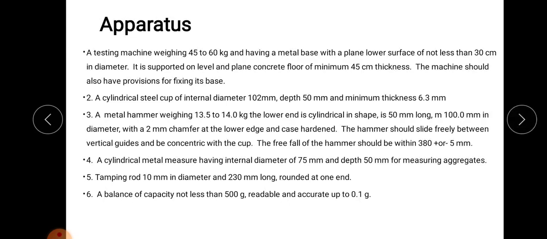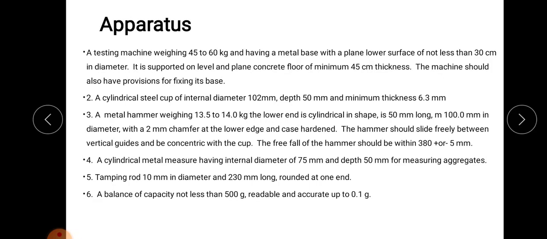The apparatus for this impact value test is a testing machine weighing 45 to 60 kg, having a metal base with a plain lower surface of not less than 30 centimeter diameter, and this apparatus is shown in the video. It is supported on a level and plain concrete floor of minimum 45 centimeter thickness, that is, it is fixed on the floor, and the machine should also have provisions for fixing its base.